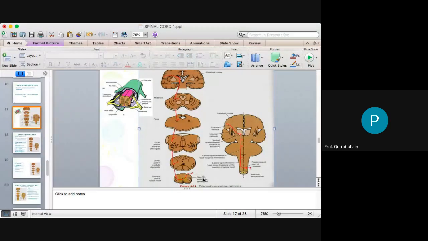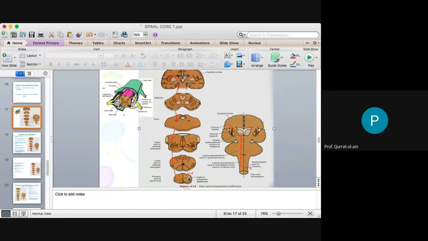ending, through the sensory part of the spinal nerve, will move into the dorsal root ganglia, which is on the posterior side, which is the first order neuron, and will move into the second order neuron here.